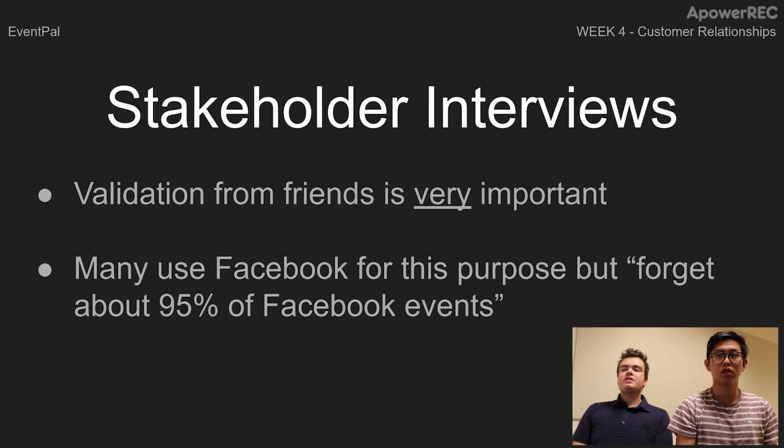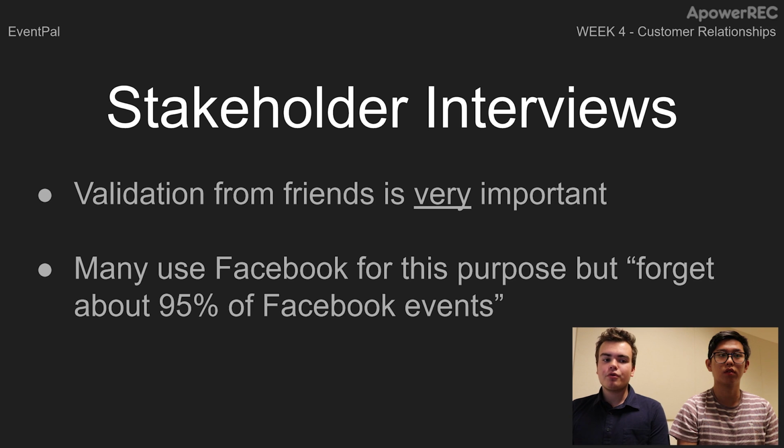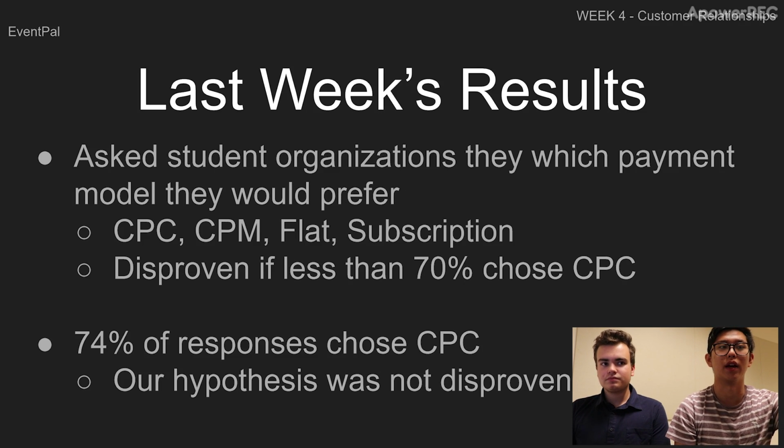So from the interviews we did this week, we just found that stakeholders often lose event information because they receive it physically or even digitally, because they have a lot of information. The validation from their friends is very important, so they want to know if their friends are going to the events, or they want advice from their friends to choose whether to go to an event or not, especially when these are social events. And finally, many people use Facebook for this purpose, but they also forget about 95% of the events on Facebook. Quoted from an actual interview we had.